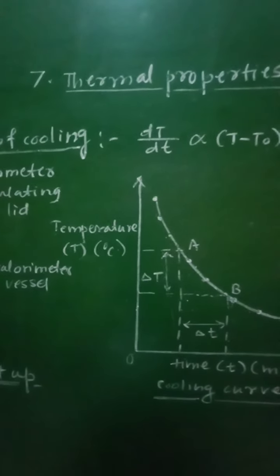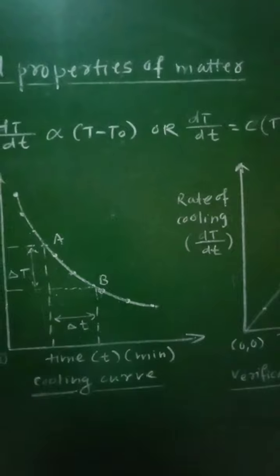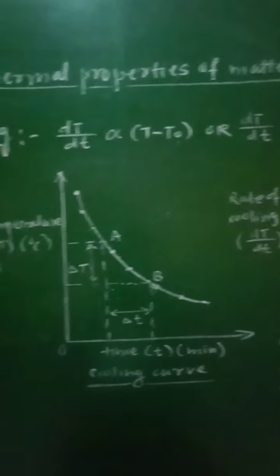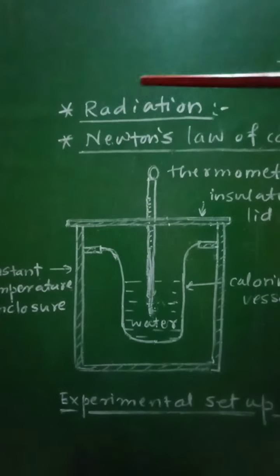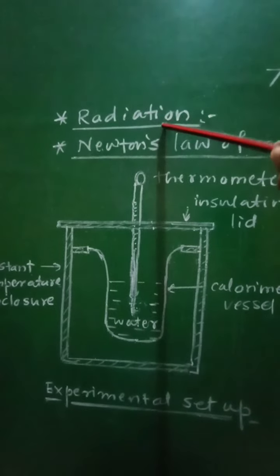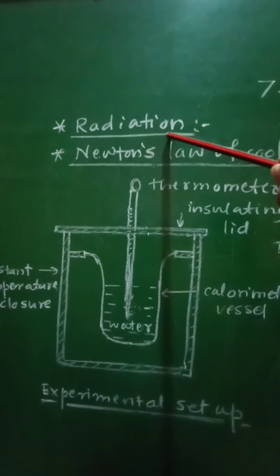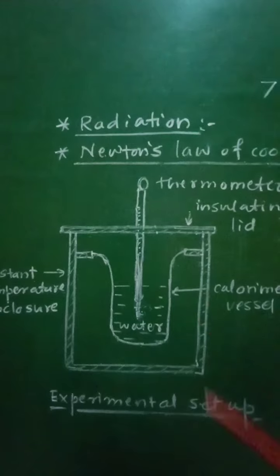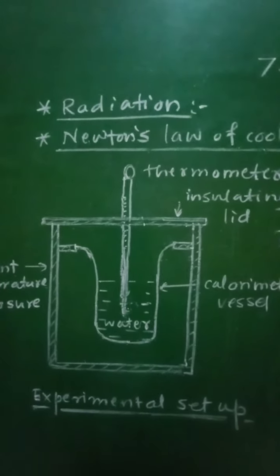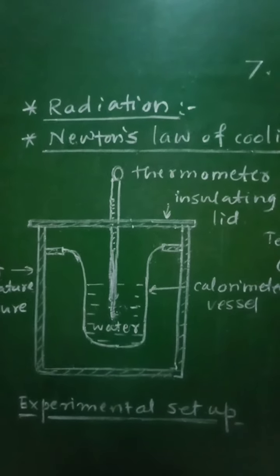Class 11th, Subject Physics, 7th chapter, Thermal Properties of Matter. From this chapter, let us see radiation. Radiation is the third mode, or third way, of transfer of heat. So, how does the transfer of heat energy take place by radiation? For that purpose, first of all, let us define radiation.